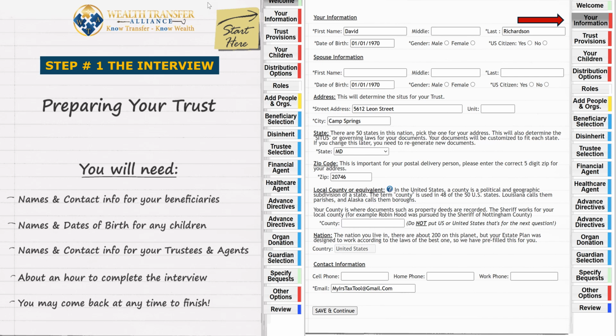This is step one. This is the interview section. As you can see, as you're preparing your trust, you will need names and contact information for your beneficiaries, names and dates of birth of your children, and names and contact information for your trustee and/or agent. It takes about an hour to complete the interview. You may want to change things over and over again. You can do that without using an attorney.